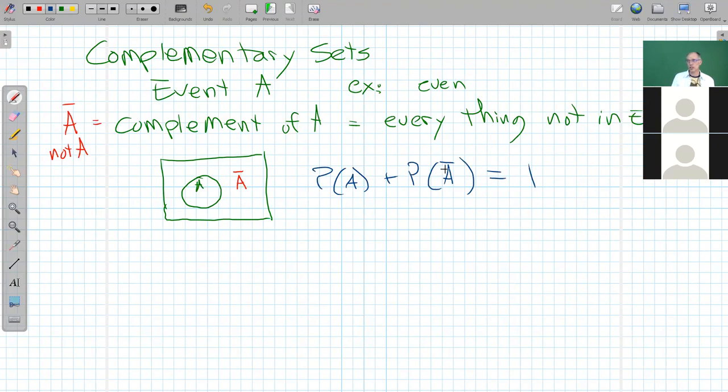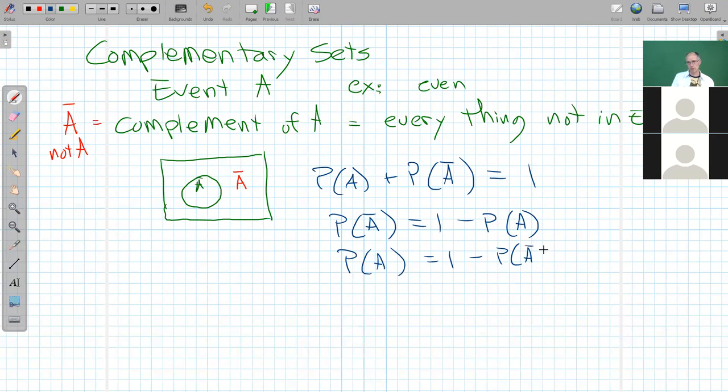And so this gives us kind of a cool relationship that the probability of A not happening is equal to 1 minus the probability of A happening, or vice versa. Probability of A is equal to 1 minus the probability A doesn't happen. Right, so this is a nice relationship between complementary events.